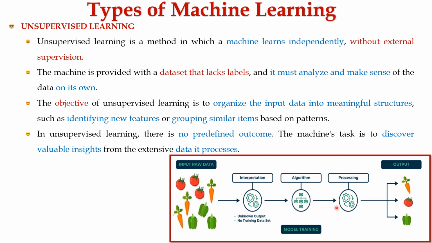The ML algorithm divides the data objects into groups based on the similarities and differences between the objects. After the training phase, the model finds the correct objects such as carrot, tomato, and bell pepper based on the similarities and differences of the vegetables found during the training phase.